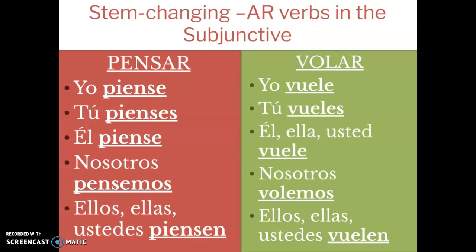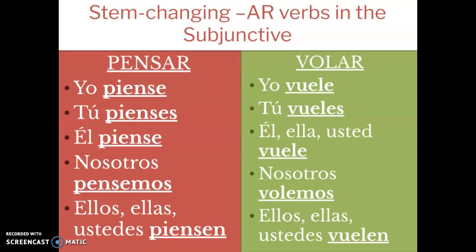One thing that I want to note is that stem changing verbs sometimes are also car-gar-zar verbs. So car-gar-zar still applies in the subjunctive. So remember, car is C to QU, gar is G to GU, and zar is Z to C. So keep that in mind for this next section.